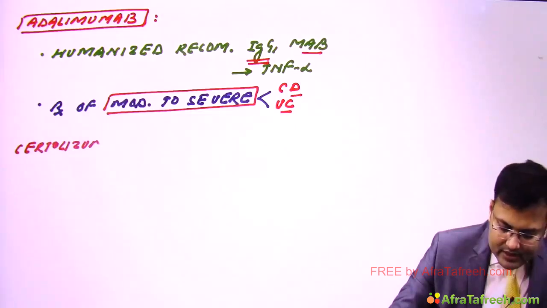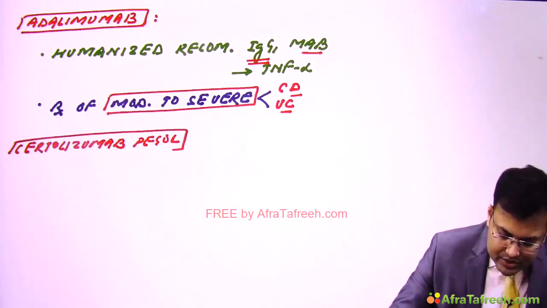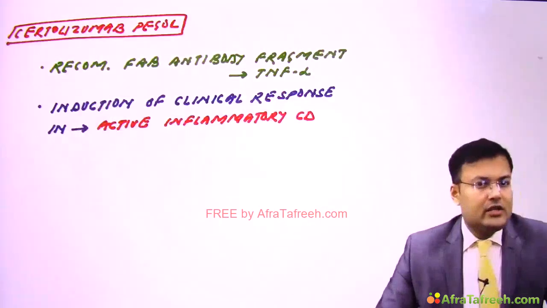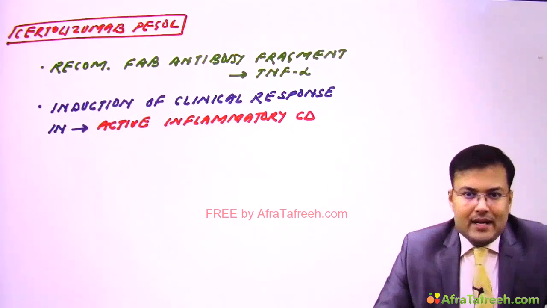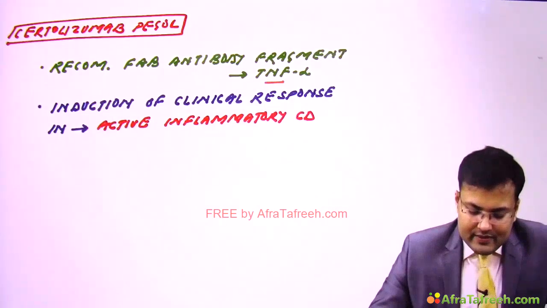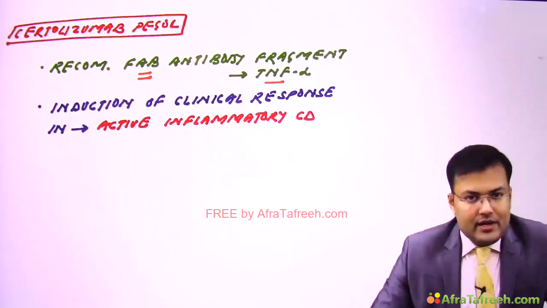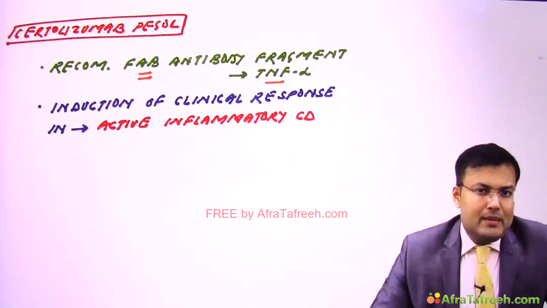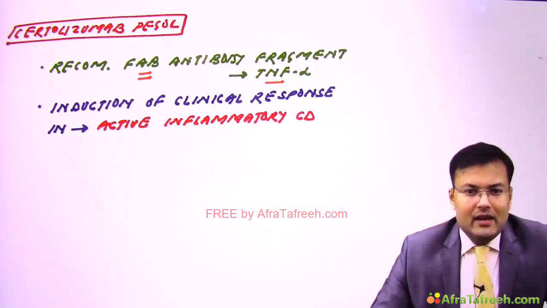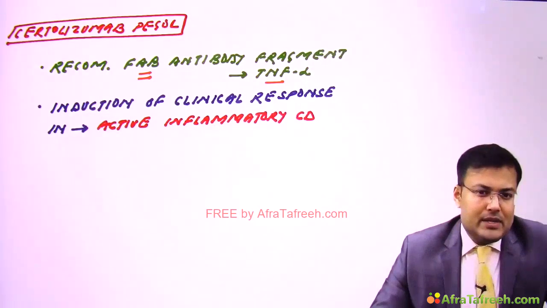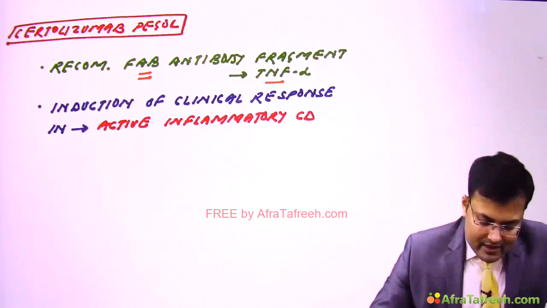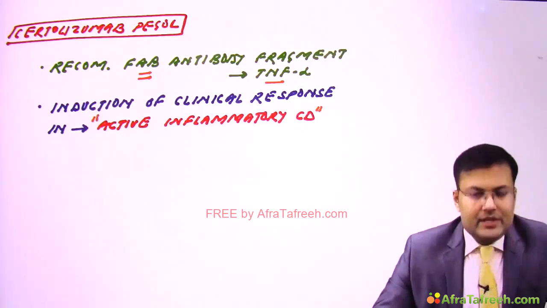pegol. It is certolizumab pegol, and we discussed it is only used for the patients of Crohn's disease. So this certolizumab pegol is recombinant Fab antibody fragment against TNF-alpha, and it is used for the induction of clinical response in the patients who are having active inflammatory Crohn's disease.